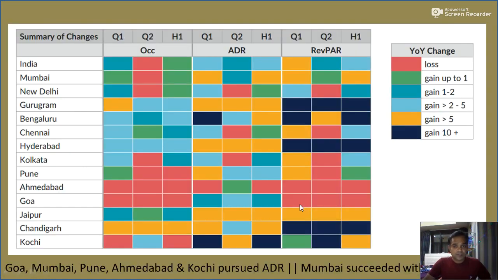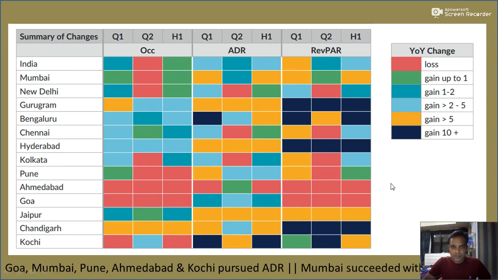This is the most important pictorial from the two-page report, and it details the performance of various cities, starting with the overall India performance on the top row. All the cities are listed here, as you can see, and the three key metrics, occupancy, ADR and RevPAR, are listed here.